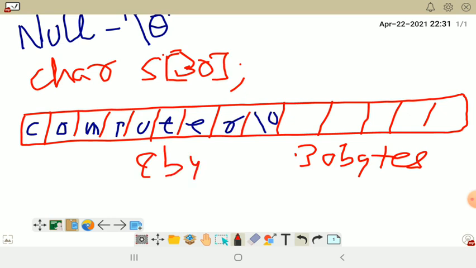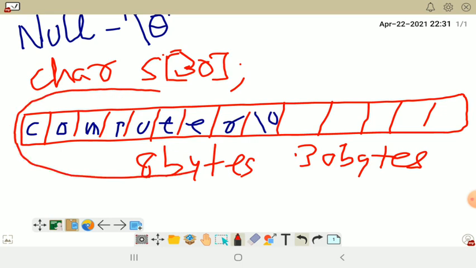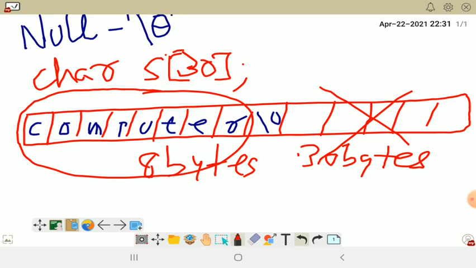So out of 30 bytes, 8 bytes will be allocated for the word computer, and the rest of the places will be wastage, of no use. Understood? But at first it will allocate 30 bytes. Why? Because as we wrote s of 30, out of 30 locations, the first 8 locations will be occupied by the word computer.